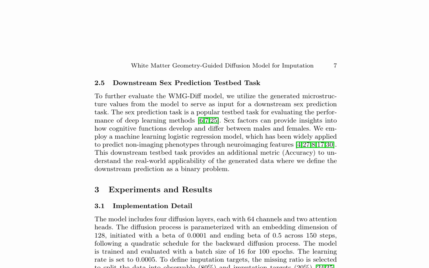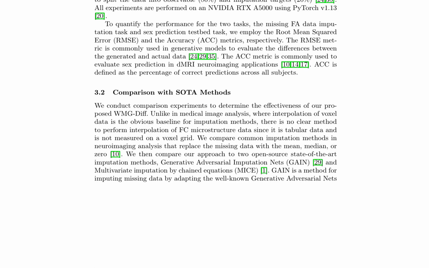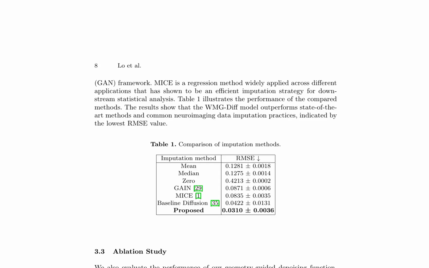The research paper discusses the development of a white matter geometry-guided diffusion model for imputation, focusing on its application in a downstream sex prediction task. The model is trained and evaluated using a diffusion process with specific parameters and is compared against state-of-the-art methods and common neuroimaging data imputation practices. The results demonstrate the effectiveness of the proposed WMG-Diff model in terms of root mean squared error (RMSE) and accuracy (ACC) metrics, outperforming existing methods. An ablation study also highlights the importance of the geometry-guided denoising function in achieving better performance.